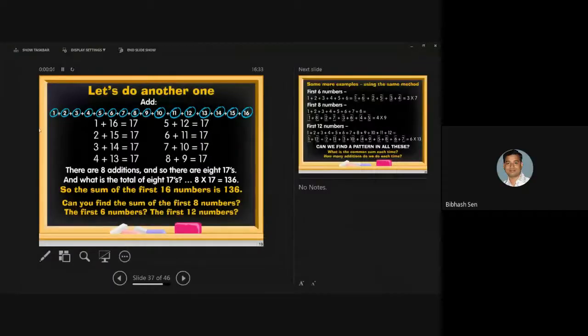Okay. So in this way, I have given another example. Now you have to add it. Is the slide visible to you? Yes, sir. 1 plus 2 plus 3 plus 4 plus 5 up to 16. Now the same as the other way, we consider 1 plus 16, 2 plus 15, 3 plus 14, 4 plus 13, 5 plus 12. In this, all the numbers are generating 17.